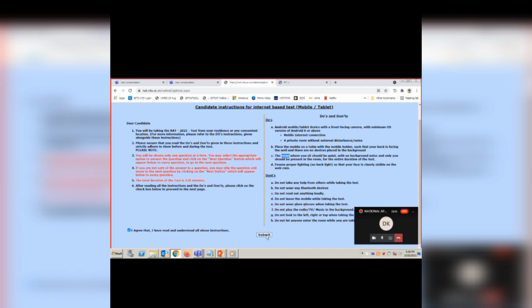Generally you need to access this link in the mobile Chrome browser. I'm just clicking submit now, and I'll tell you why. Here we have: please read the instructions carefully. These instructions are for installing the APK file on your mobile. First you need to download; you just have to click this download link. The APK is getting downloaded here. Next, it will show you a few screenshots of how to install and how to launch the application.